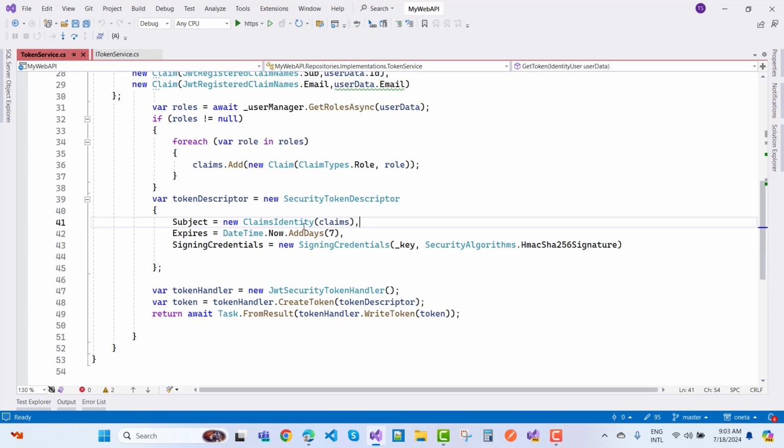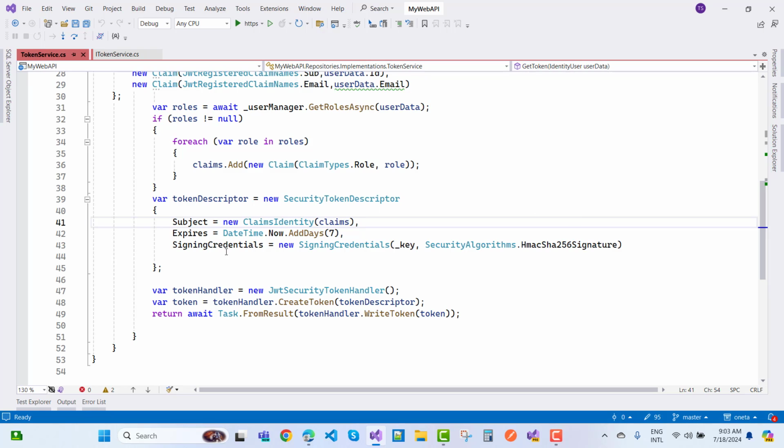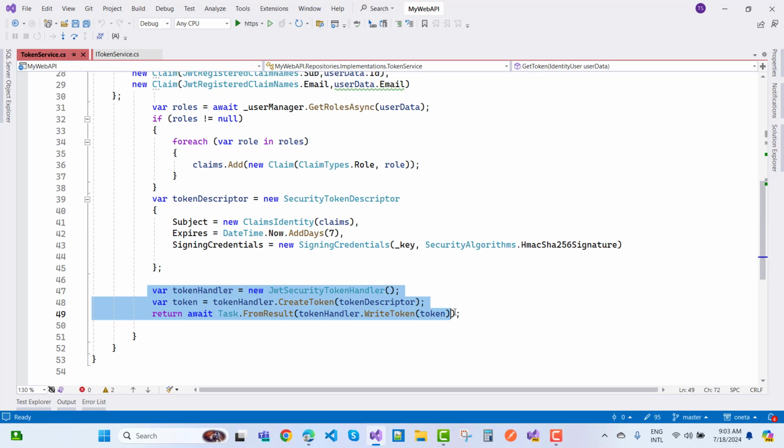So here we have a new claims identity, and DateTime.Now.AddDays, 7 days for the expiration of this token. Signing credentials, that is new signing credentials, that is key, and security algorithm HMAC SHA256 signature. Okay, so that is the token descriptor, and here we have a token handler to write the tokens and change them into a string.